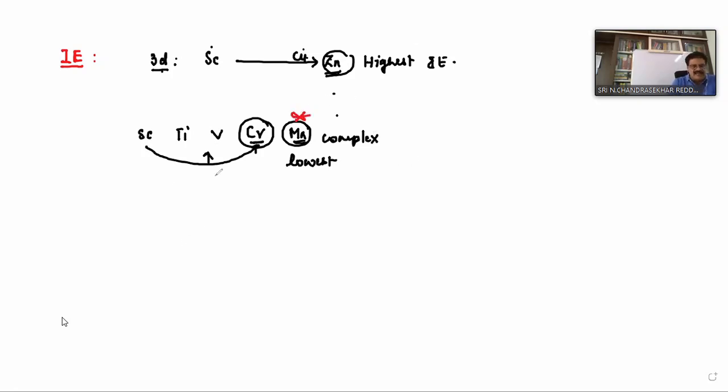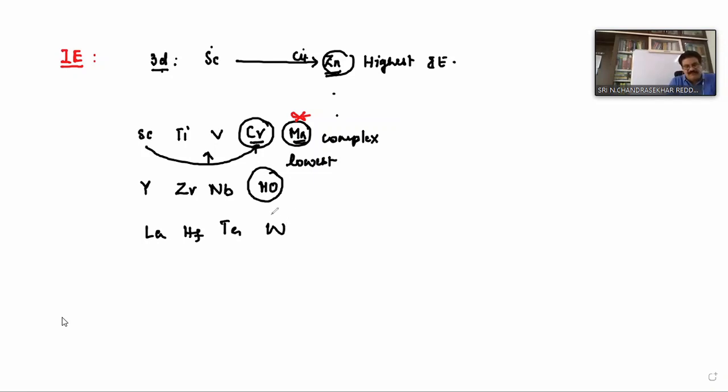Next, we take the 4D series. What are the elements here? Yttrium, zirconium, niobium, and next molybdenum. Again, molybdenum possesses the highest ionization energy. And in the 5D series: lanthanum, hafnium, tantalum, and tungsten.